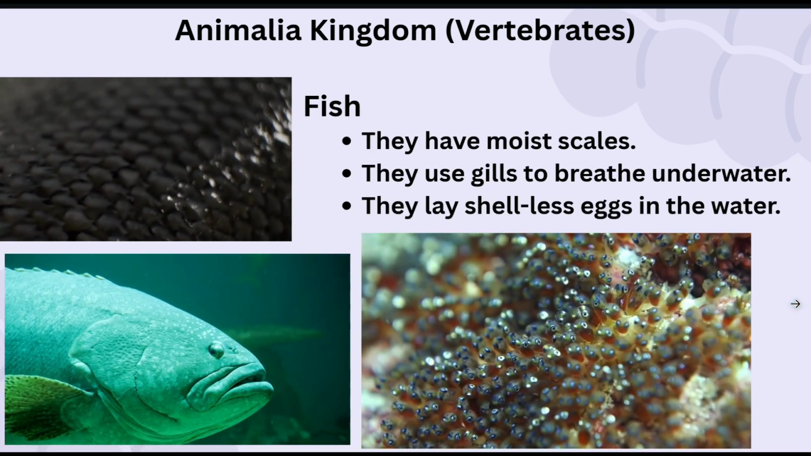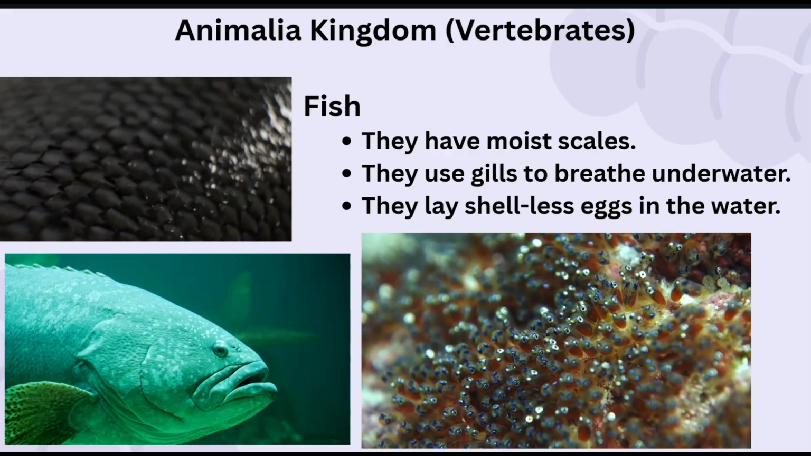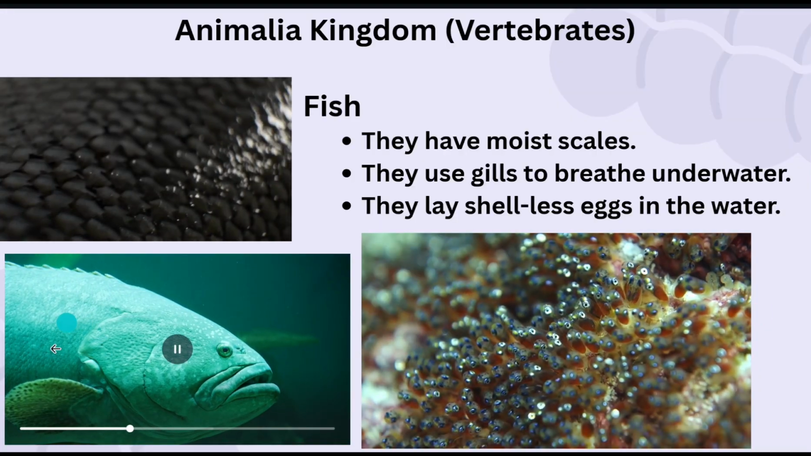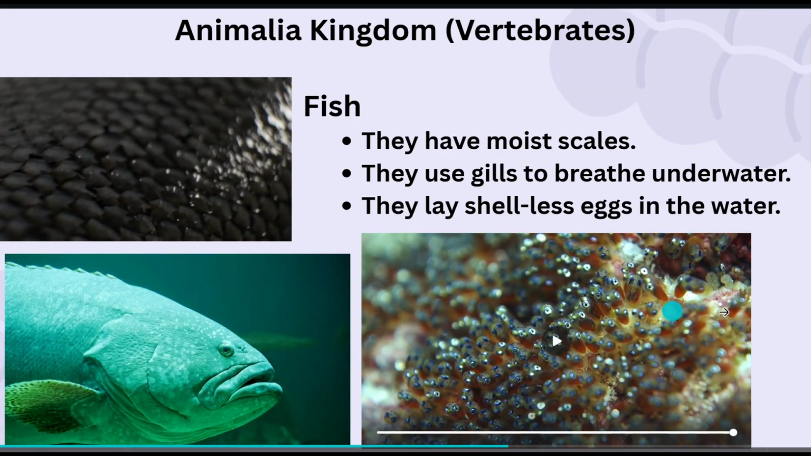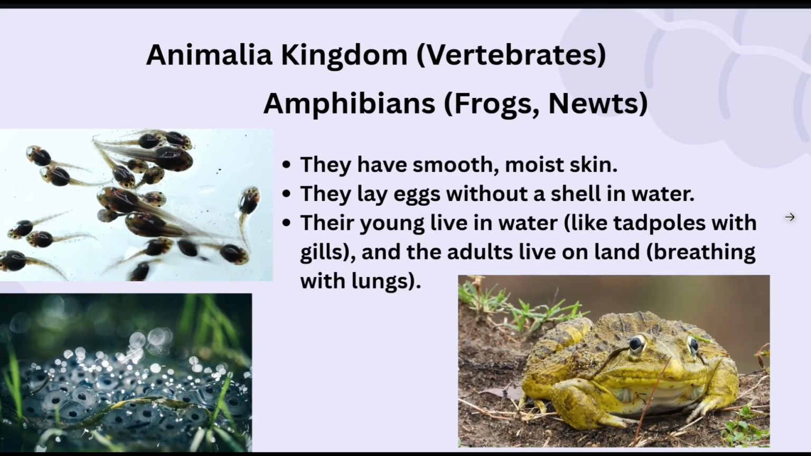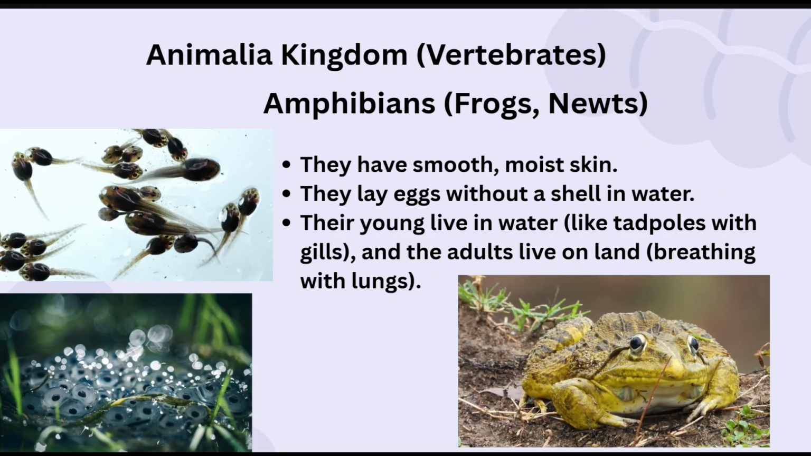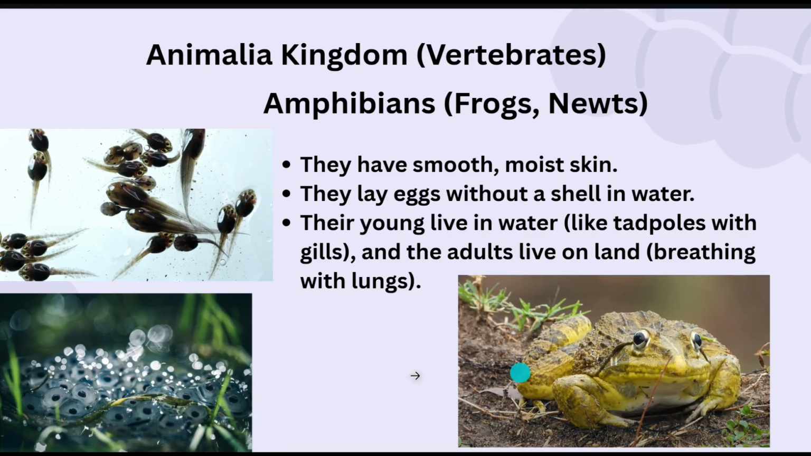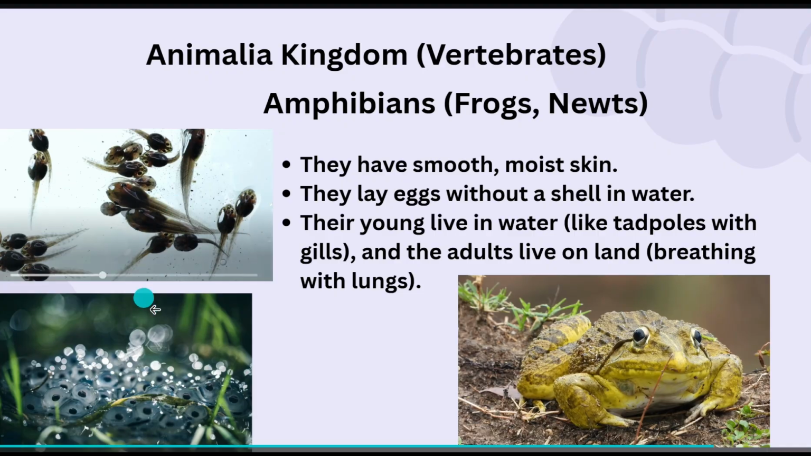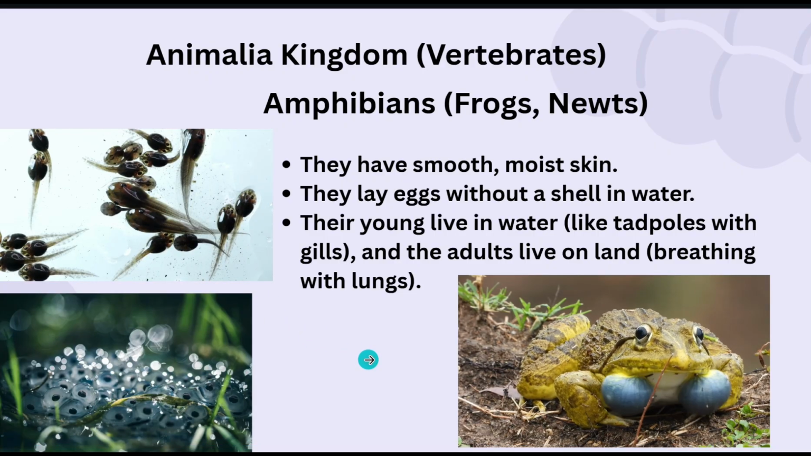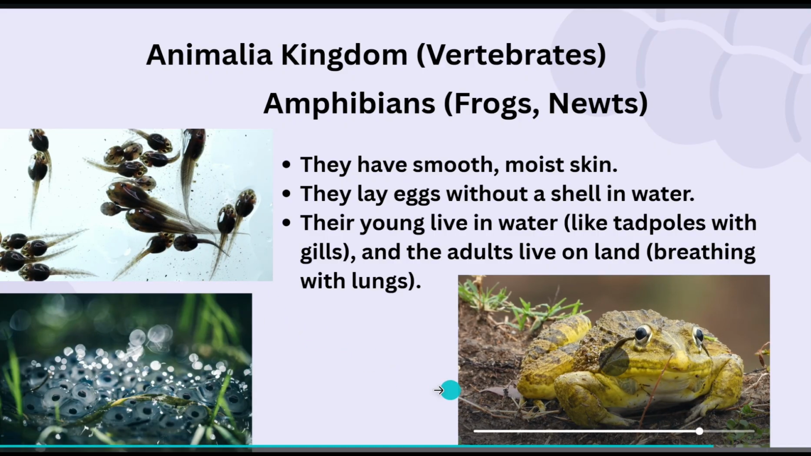Fish, which include salmon and sharks. They have moist scales. They use gills to breathe underwater. They lay shell-less eggs in the water. Amphibians, like frogs and newts. They have smooth, moist skin. They lay eggs without a shell in water. Their young live in water, like tadpoles with gills, and the adults live on land, breathing with lungs.